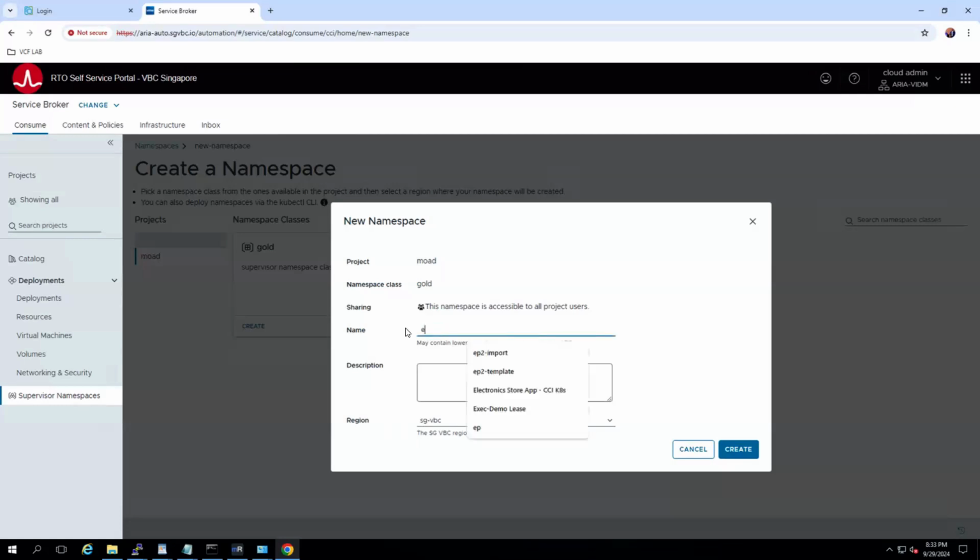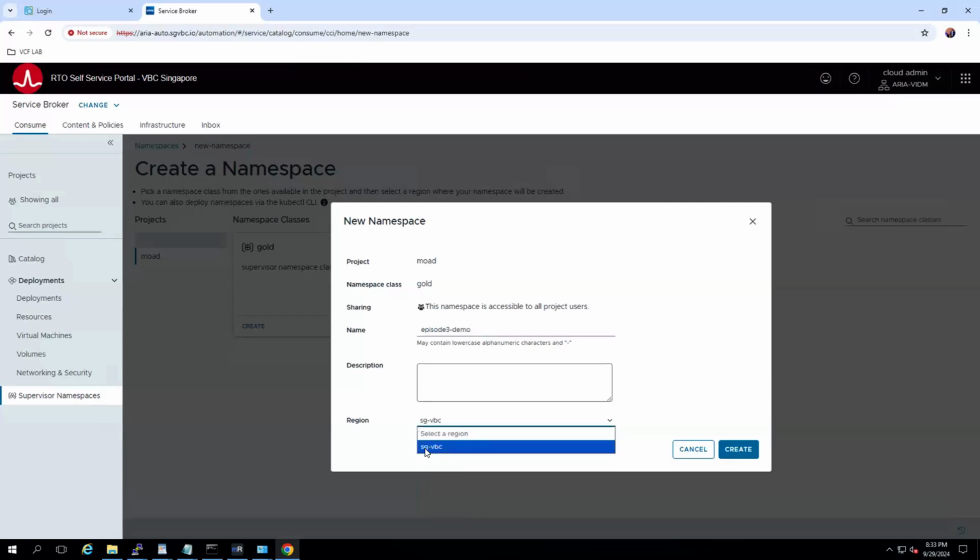Now here, I can call this episode 3 demo. That's the interface. And then where do I want to deploy this? Which region? This is in my Singapore VPC. And the namespace class is gold, already predefined. The project is already defined in Aria Automation.